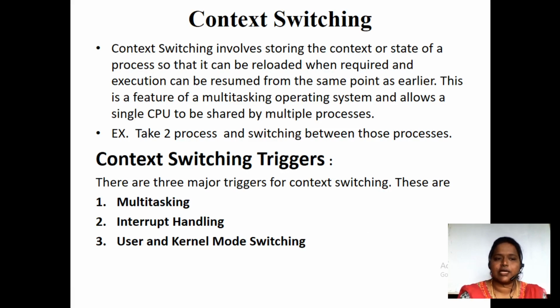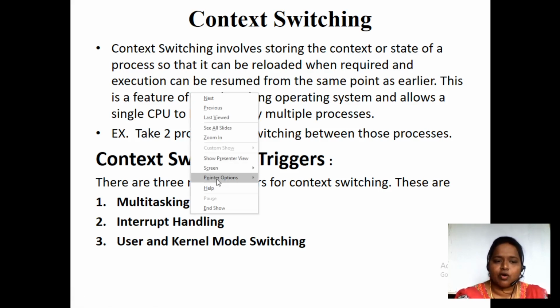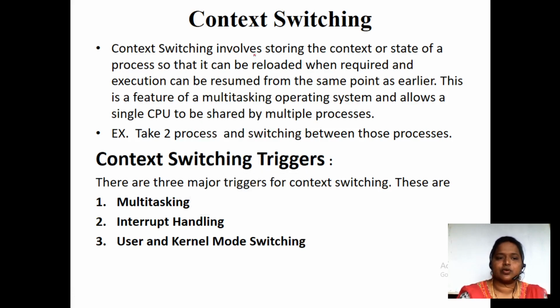Fine. So here, context switching involves storing the context or state of a process. What are we going to store? We are going to store the context and the state of a process. Where are we going to store it? We are going to store all the details onto the PCB, that is the process control block, so that it can be reloaded when required and execution can be resumed from the same point as earlier.